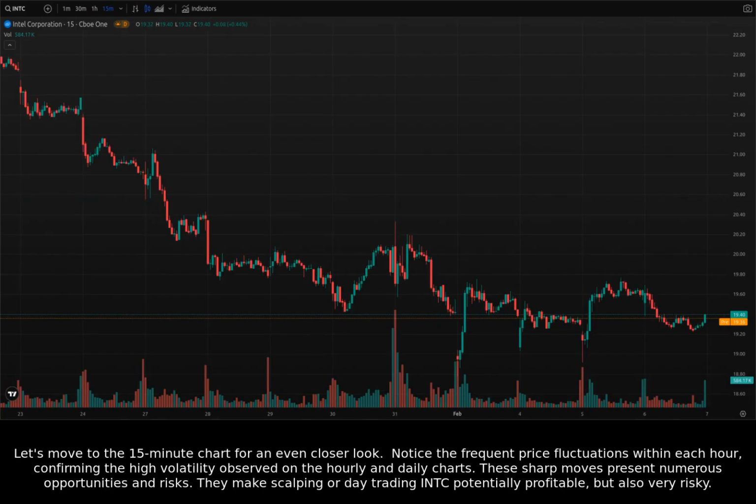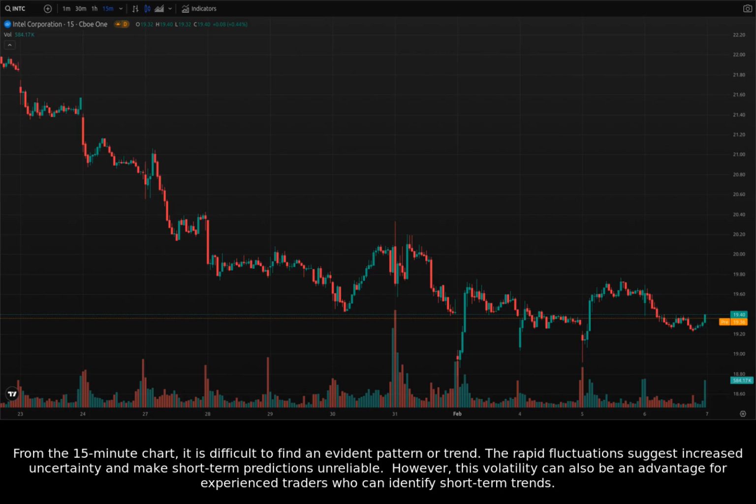Let's move to the 15-minute chart for an even closer look. Notice the frequent price fluctuations within each hour, confirming the high volatility observed on the hourly and daily charts. These sharp moves present numerous opportunities and risks. They make scalping or day trading Intel potentially profitable, but also very risky.